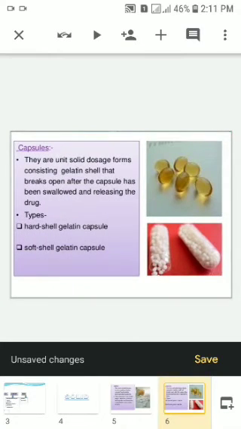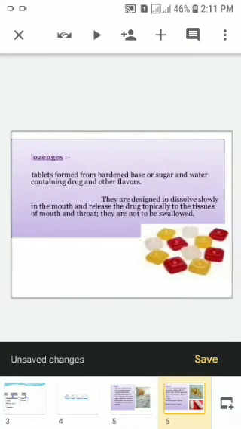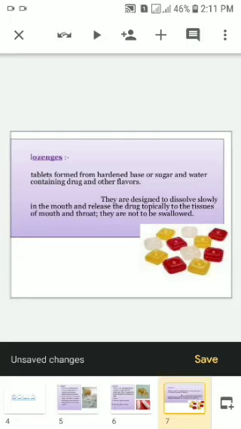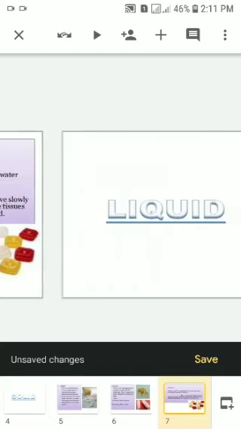Next, capsules. Capsules are the unit solid dosage form that are stored in gelatin based shells. These are of two types: hard gelatin capsule and soft gelatin capsules. Next, lozenges. Lozenges are the hard tablets that are to be dissolved in the mouth cavity. They are prepared from the hard base, sugar, water, and contain various drugs and other flavoring agents.